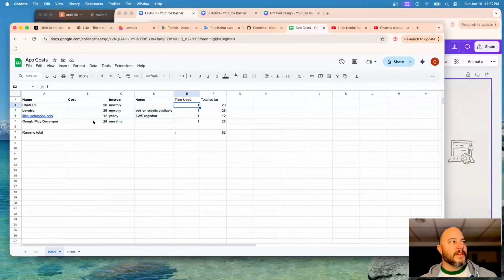And then the Google Play developer is $25. So at the time of recording this, I'm about $82 in the hole. Again, in context to why I didn't want to go for Apple. I did not feel comfortable dropping several hundreds of dollars on this, not even knowing if I was going to end up with a complete product. So that's why I chose what I chose.